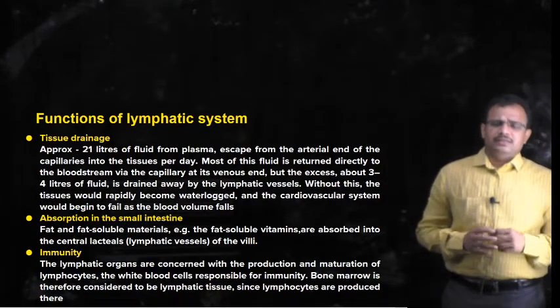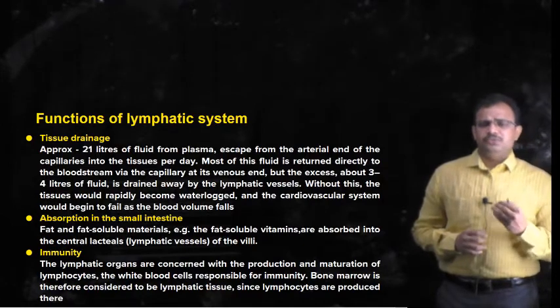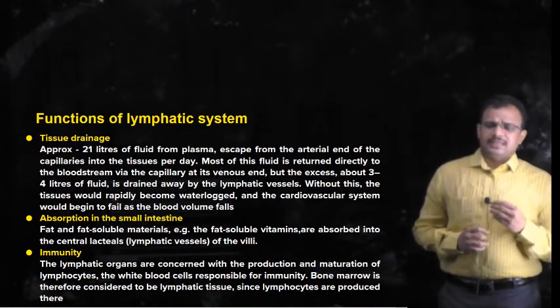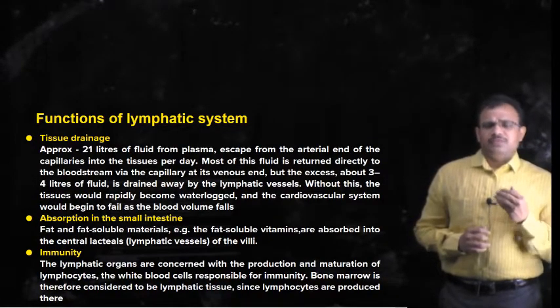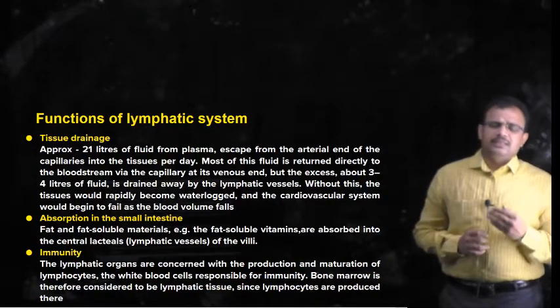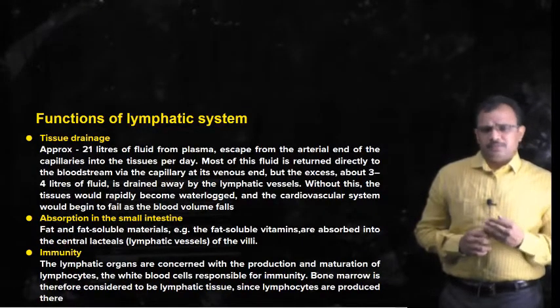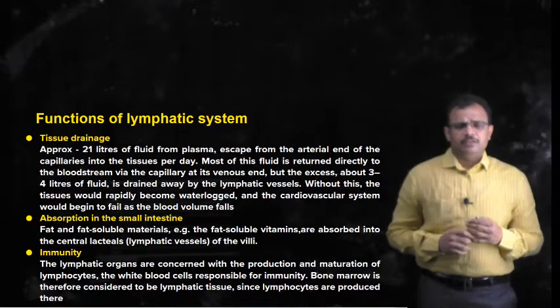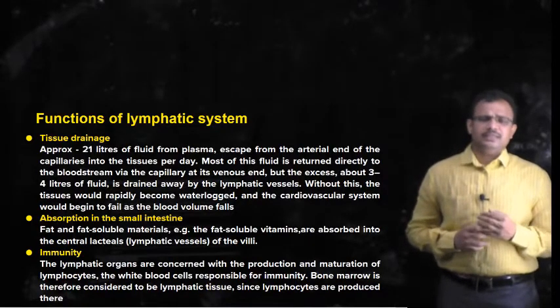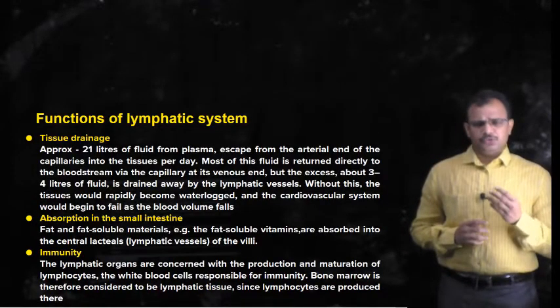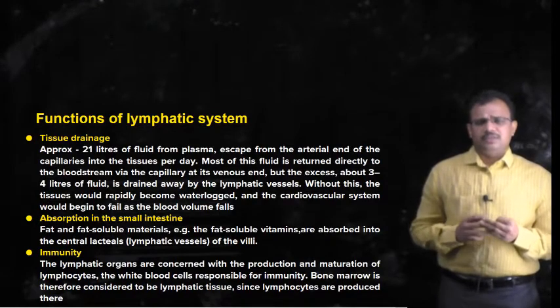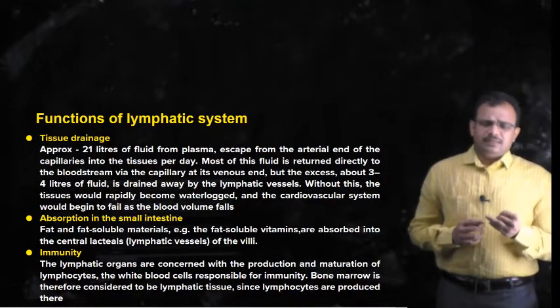They are: first, tissue drainage; second, absorption in the small intestine; and third, immunity. These are the three main functions of the lymphatic system: tissue drainage, absorption in the small intestine, and immunity.